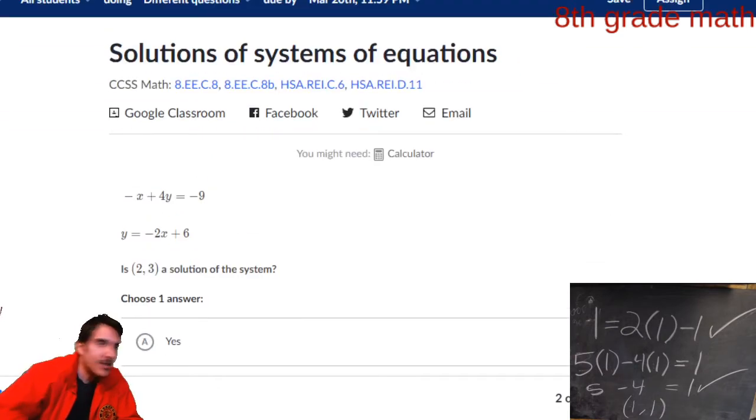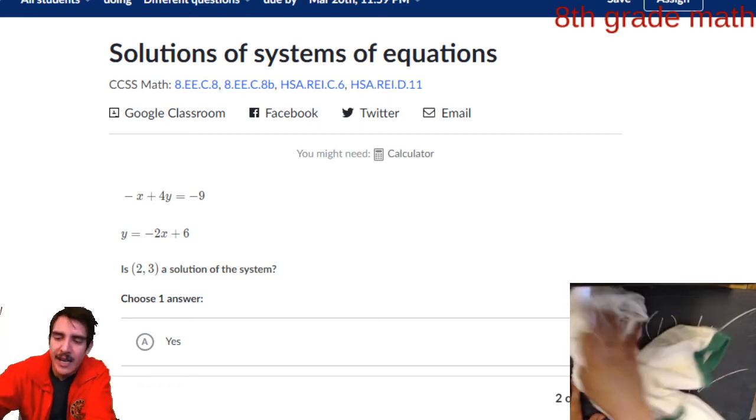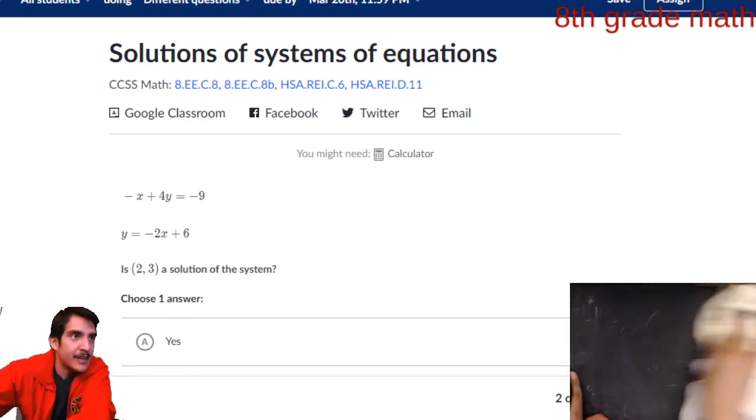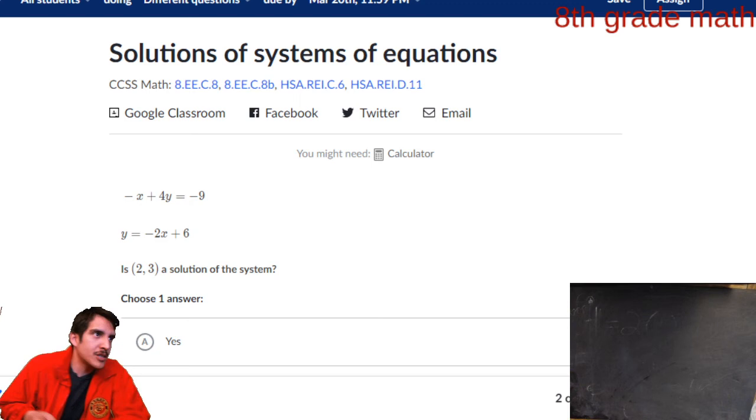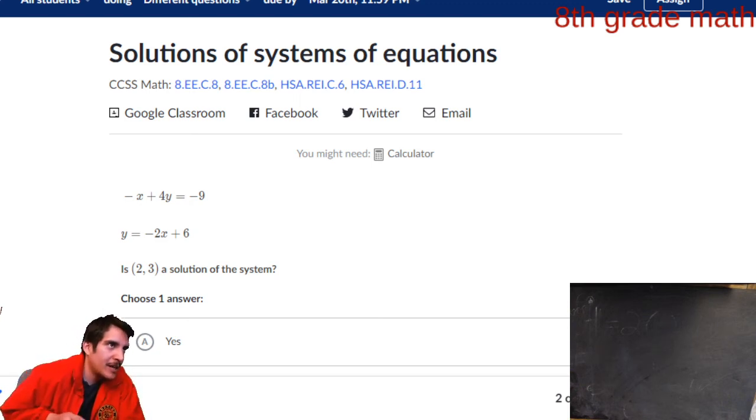Next question. Another system of equations and another ordered pair to check. So the system of equations is negative x plus 4y equals negative 9, and y equals negative 2x plus 6. So you see both those equations above me.